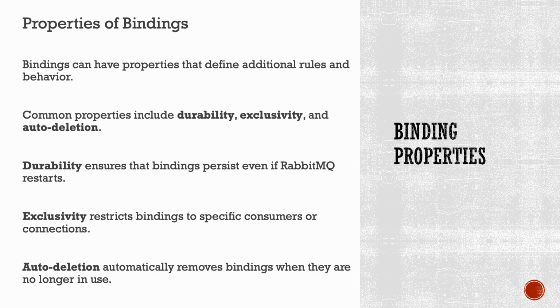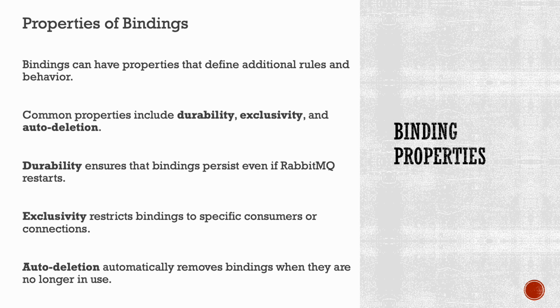Bindings in RabbitMQ can have properties that provide additional rules and behavior. These properties allow you to customize the behavior of the bindings to suit your specific requirements. Here are some common properties of bindings. Durability. Durability ensures that bindings persist even if RabbitMQ restarts. By default, bindings are durable, meaning they survive a server restart. This is important because if a binding is lost during a restart, messages may not be routed correctly. With durability, you can ensure that the bindings remain intact and the message routing continues seamlessly after a restart.